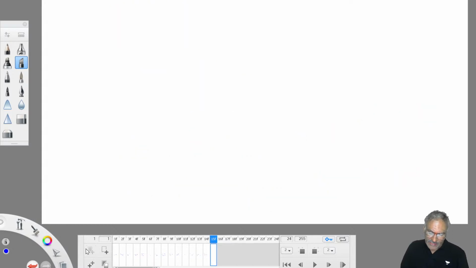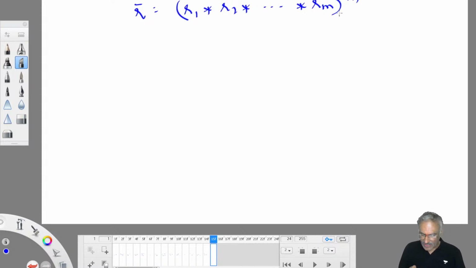Geometric average is different, simple average is different. R bar is equal to, it is not R1 plus R2, it is R1 into R2 into ... Rm whole to the power 1 by m. When we arrive at m R values with the help of population data, then R bar is calculated like this.